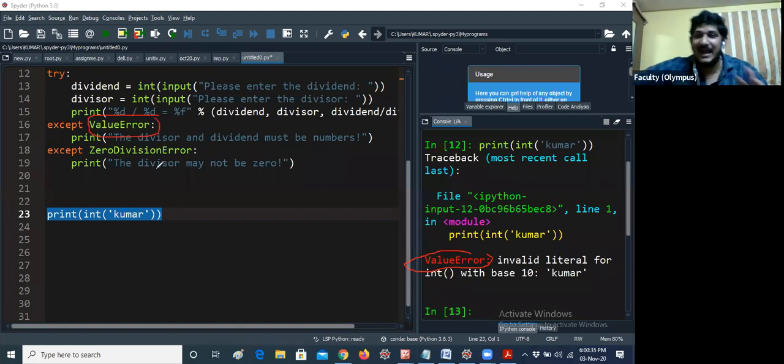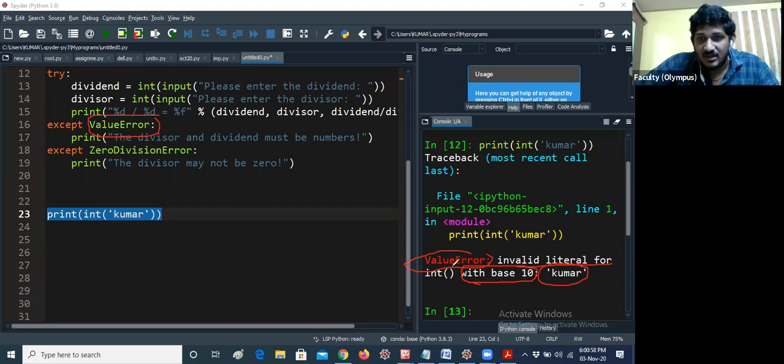Value error is a class name. You have to give V as a capital letter and E as a capital letter, because this is a class name in Python. Here it says invalid literal for int with base 10, because an integer value should be with base 10, but you are taking something like Kumar. So it is an invalid literal. Literal is nothing but a constant, guys.